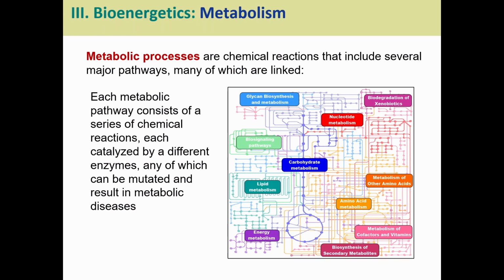Now, there are many different processes, a lot of different pathways, and the sum of all these chemical pathways is called metabolism. So the metabolic processes are all the chemical reactions from all these major pathways that are usually linked together. Now, a metabolic pathway is like one section, right?